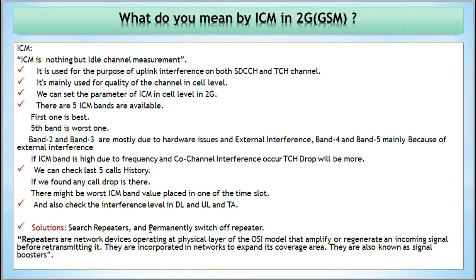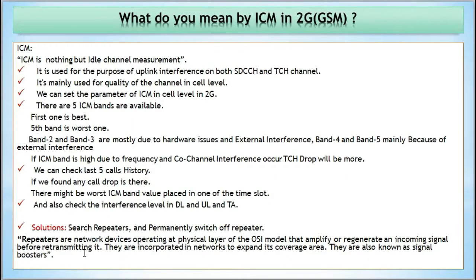Okay, now we will talk about what repeaters are. Repeaters are network devices operating at the physical layer of the OSI model that amplify or regenerate an incoming signal before retransmitting it, and they are incorporated in networks to expand the coverage area. They are also known as signal boosters.